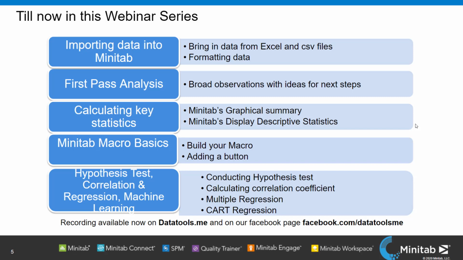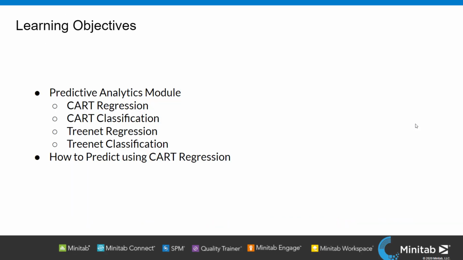In our previous webinars, we learned how to import data in Minitab. We learned about the first pass analysis and how to calculate key statistics. We learned about macros, hypothesis tests, correlation, and regression. In our previous webinar, we learned a little bit about machine learning.